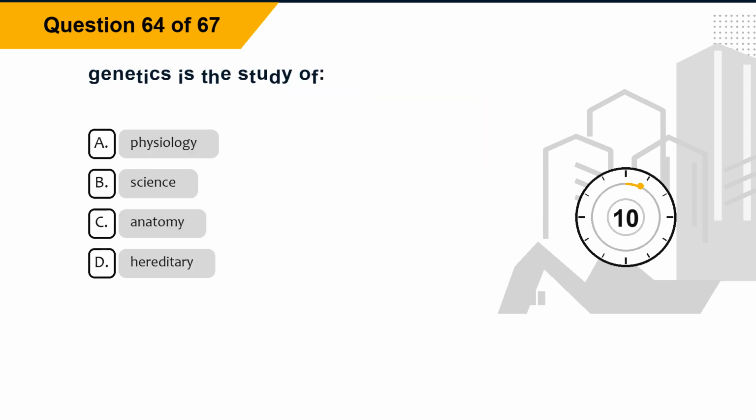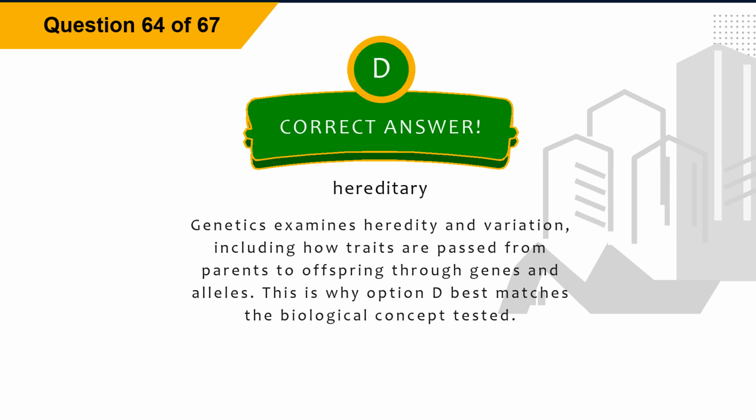Question 64. Genetics is the study of option A, physiology. Option B, science. Option C, anatomy. Option D, heredity. The correct answer is option D, heredity. Explanation. Genetics examines heredity and variation, including how traits are passed from parents to offspring through genes and alleles. This is why option D best matches the biological concept tested.